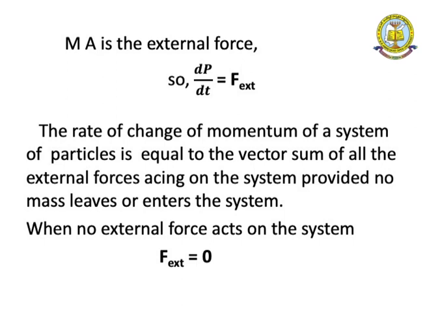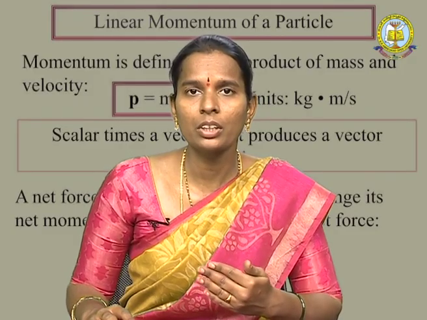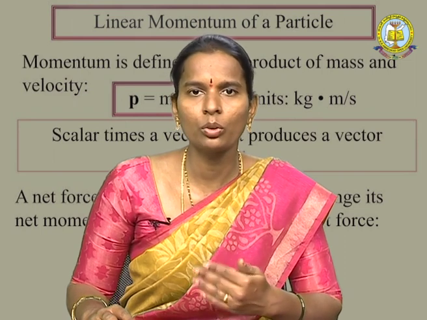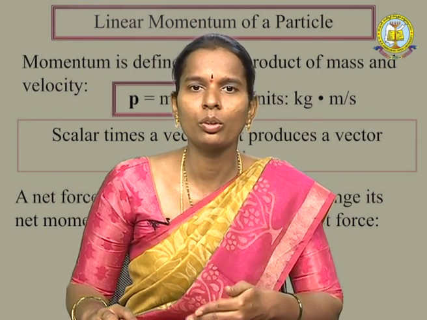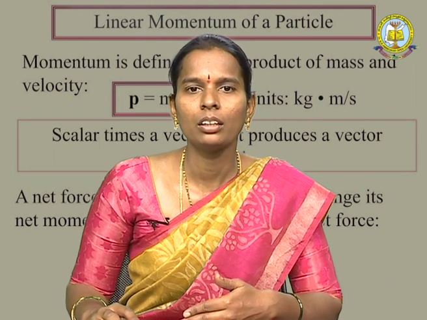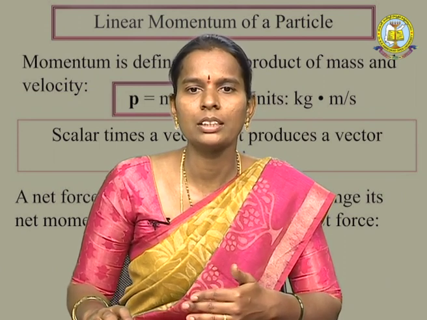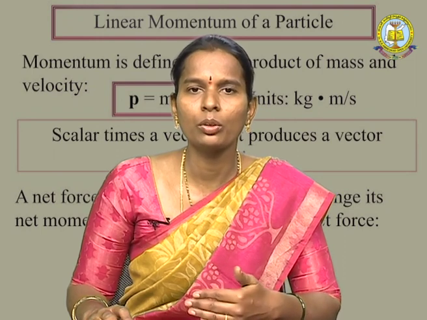The rate of change of the momentum of a system of particles is equal to the vector sum of all external forces acting on the system, provided no mass leaves or enters the system. When no external force acts on the system, that is, F external is equal to 0, dp by dt is also 0. So the rate of change of momentum is 0, and therefore p is equal to constant. This is the conservation of linear momentum.